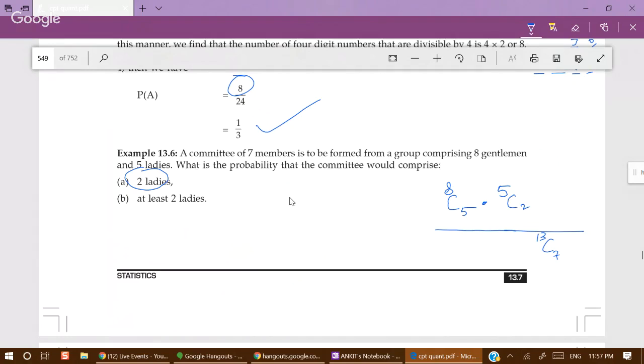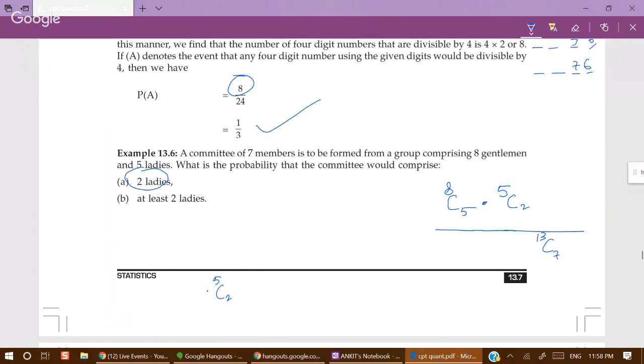Now, at least 2 ladies. At least 2 ladies means 2 ladies or 3 ladies or 4 ladies or 5 ladies. Now the scenario has changed. We have 4 different cases, so we have to add these 4 cases.